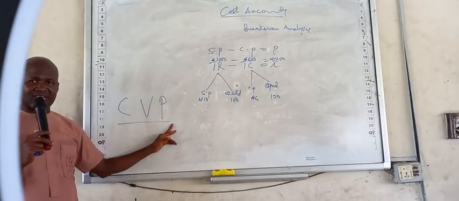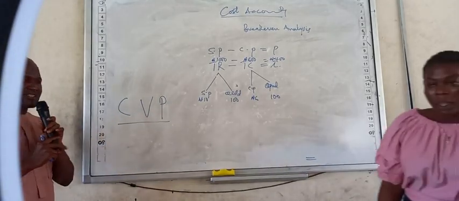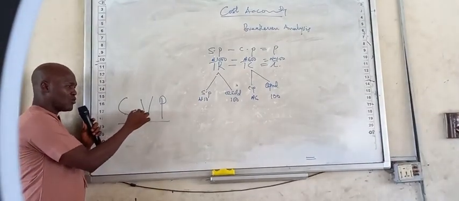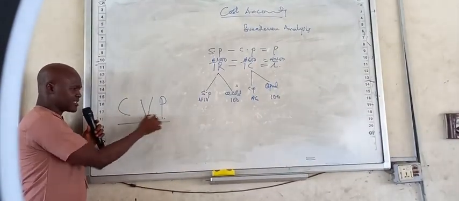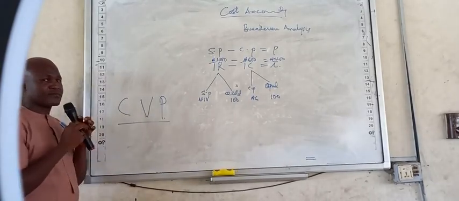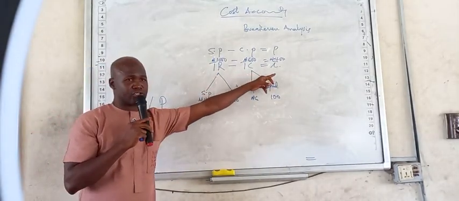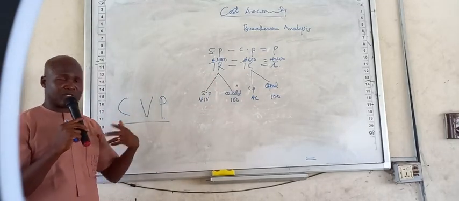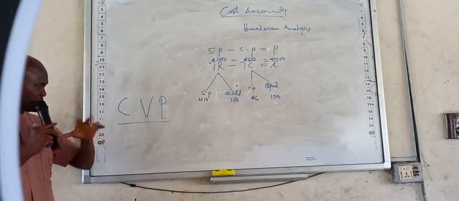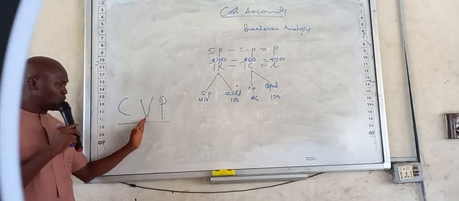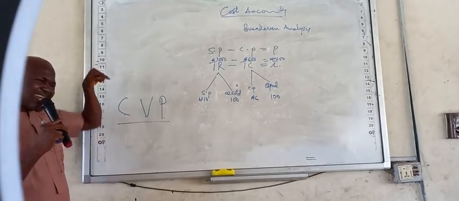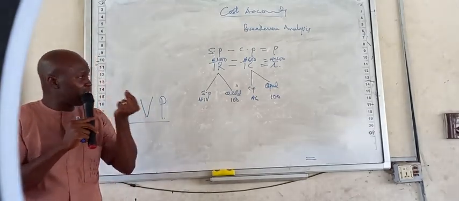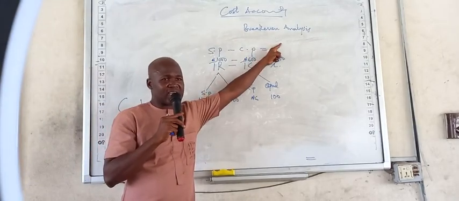Cost volume profit analysis is used by management to study interrelationship among cost, volume, and profit. These three will always interrelate. And this is the interrelationship. An application of this analysis is what we call break-even analysis.